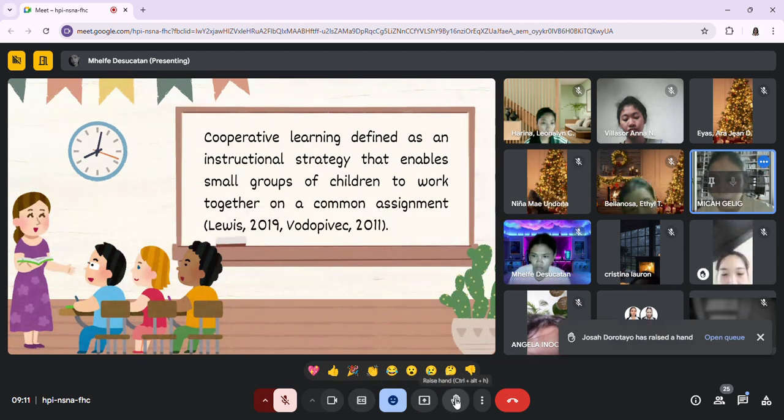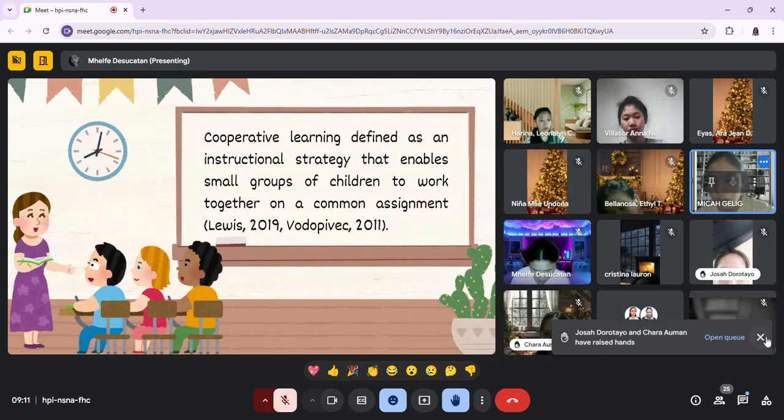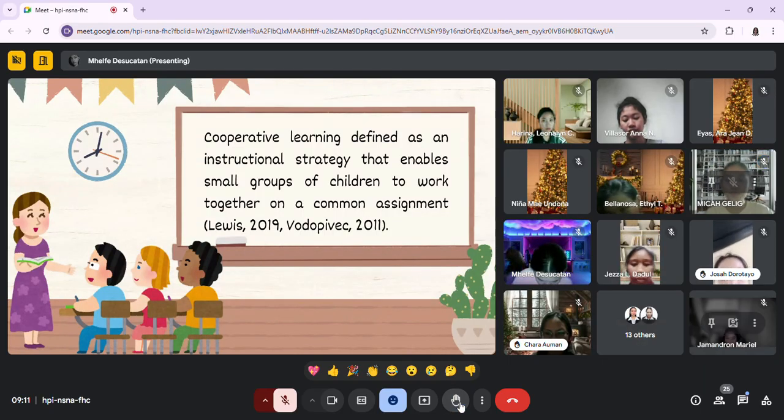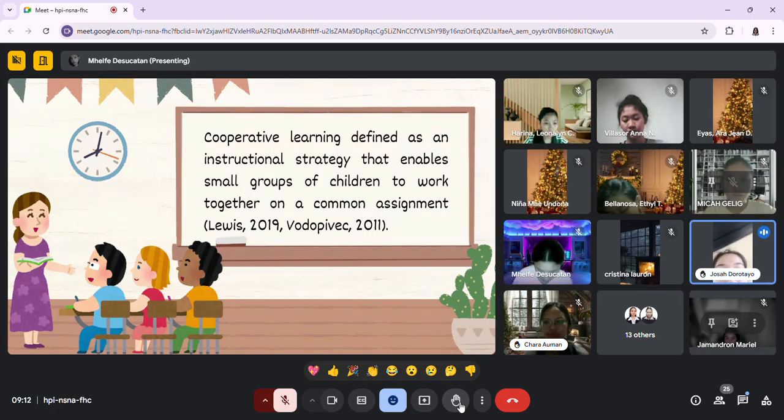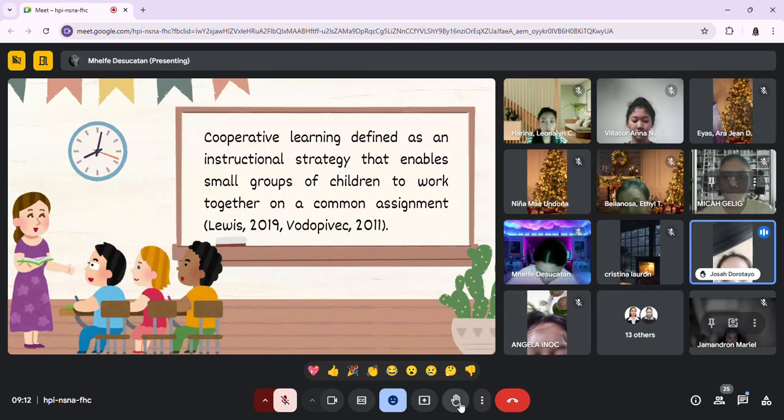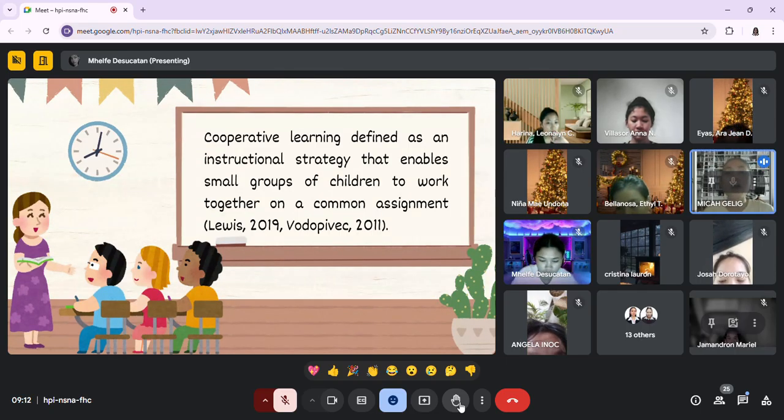Can I have Miss Dorotayo? Cooperative learning is defined as an instructional strategy that enables small groups of children to work together on a common assignment. All right, thank you, Miss Dorotayo. According to Luis and Vodopivic, in cooperative learning, young learners do not work individually.